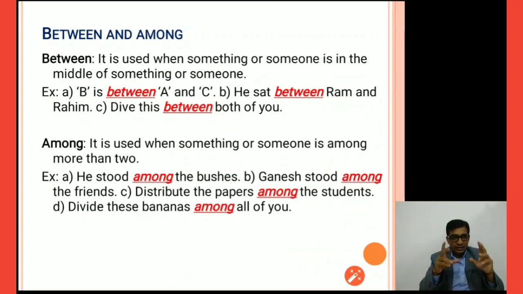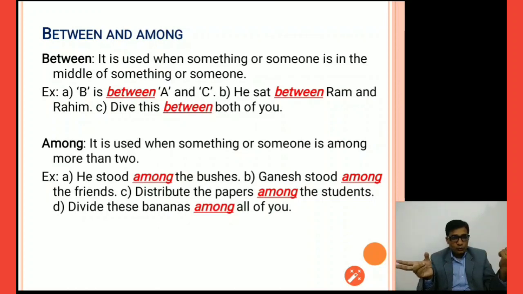Now we will see the difference between "among" and "between". Between is used when something or someone is in the middle of something or someone. For example, B is between A and C. He sat between Ram and Rahim. Divide this between both of you. So between means when something is placed between two things.